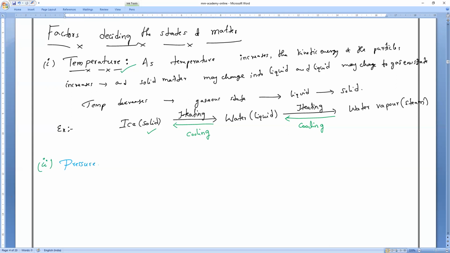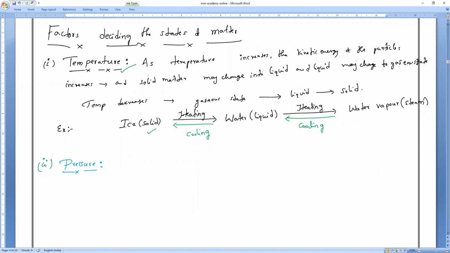Now, after this, I'm going to change your answer about the boiling point of water. So after this explanation, let us observe very carefully. Change in pressure can also change the state of matter. How, sir? Let us see.